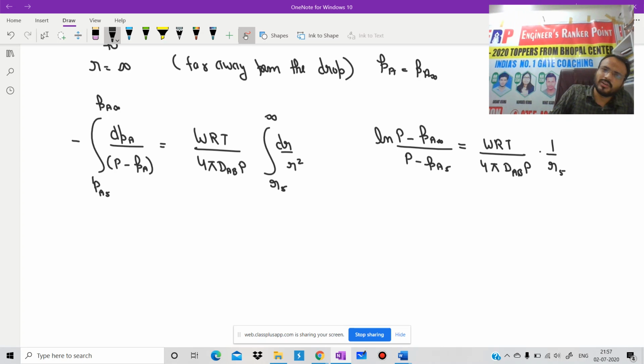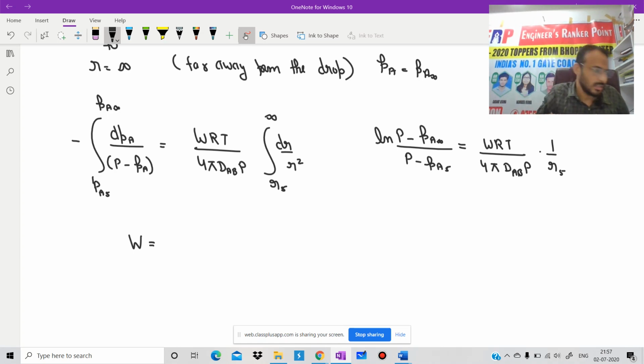We can write in terms of W also. Actually, the formula is not an important deal, everyone, because it is not possible to mug up each and every formula. But the important thing is the approach, in which way we are going to solve the questions, in which way we are going to approach all these questions. That is one of the most important keys, and we need to take care of this one.